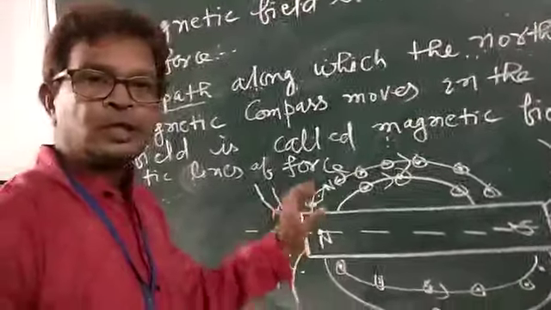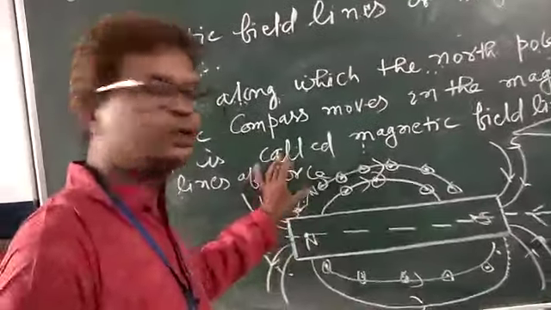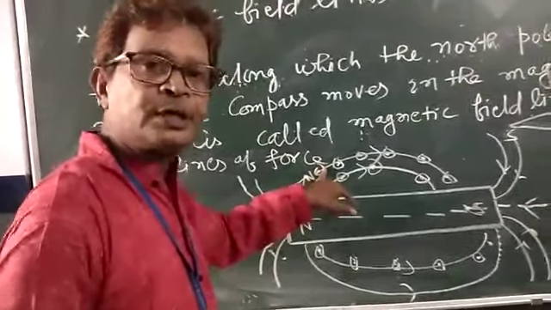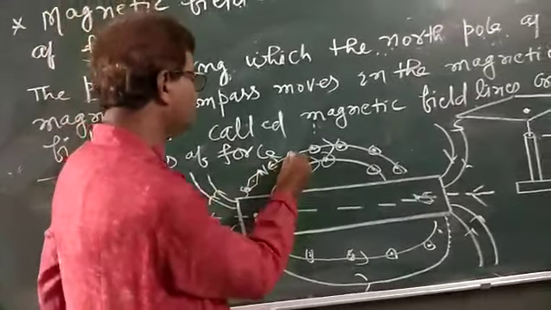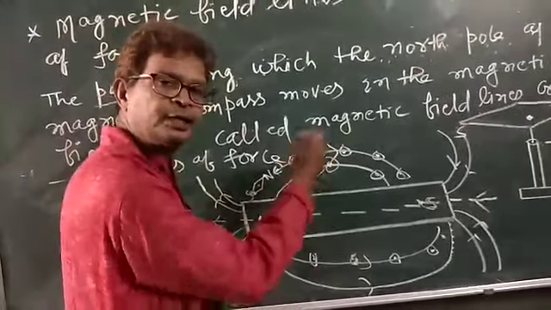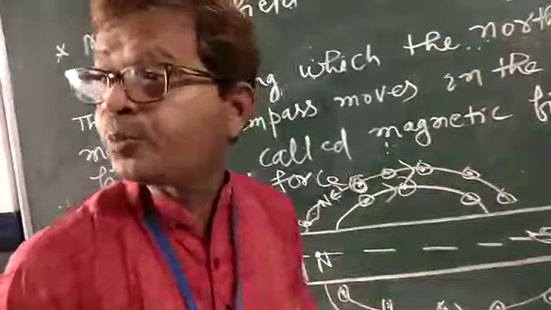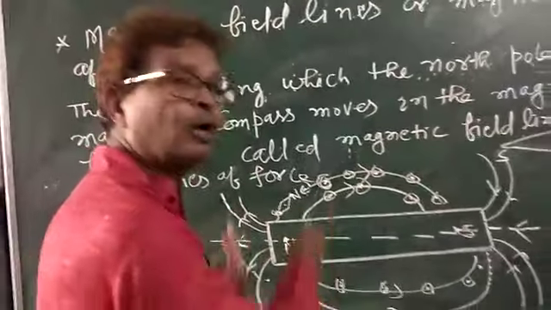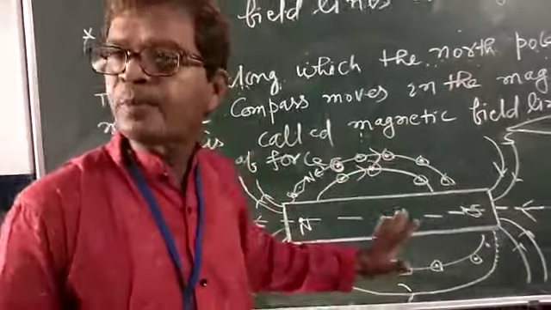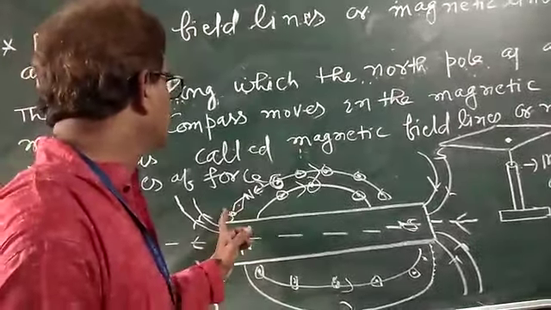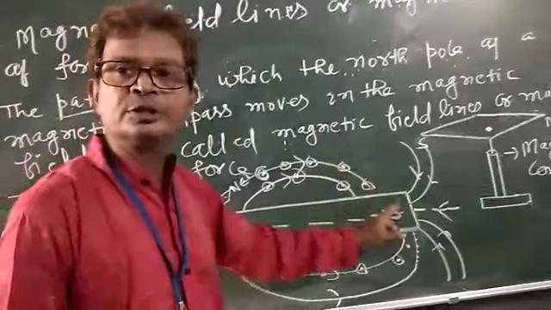Again, this compass needle is moved, and on this point the south pole is kept. Naturally, the north pole will come here, and in this way we have to mark the direction of the north pole moving from one pole to another pole around the bar magnet. So these dots can be obtained like this.